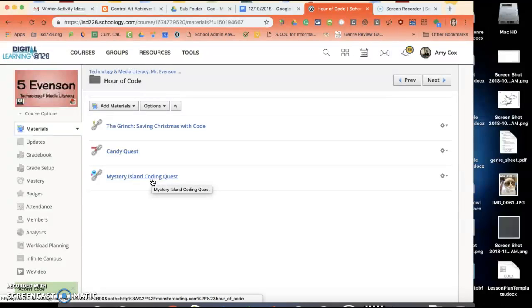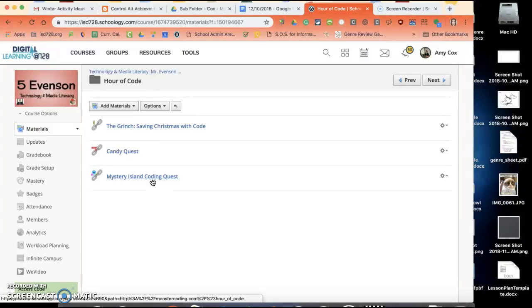Please choose one and work all the way through until you receive your Hour of Code button or badge at the end, and it says you've completed the Hour of Code. Please do not skip around. If you do finish the one that you have chosen before it is time to leave for the day, you may choose a different one and begin that one.